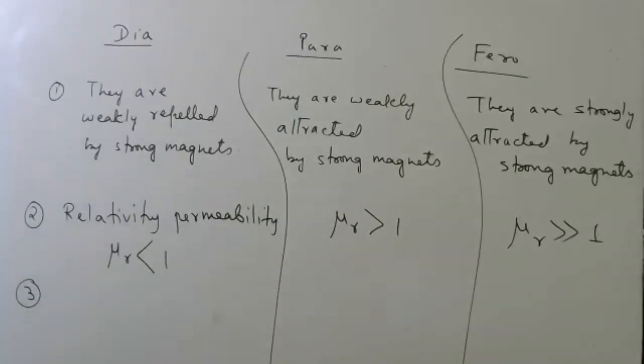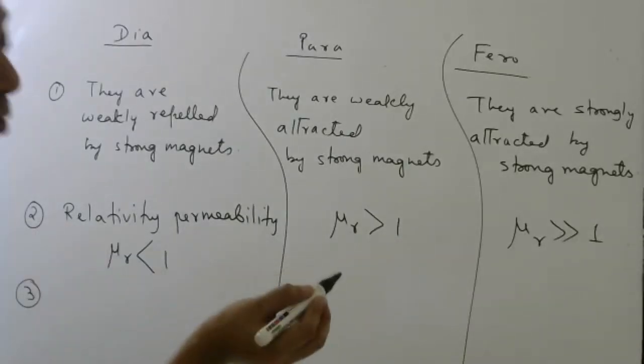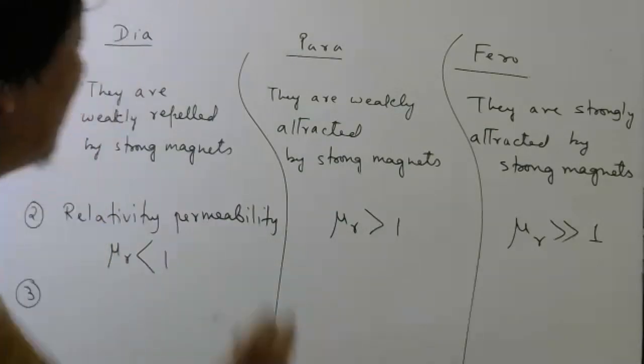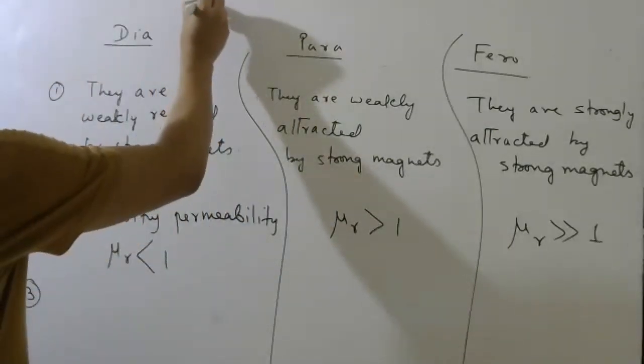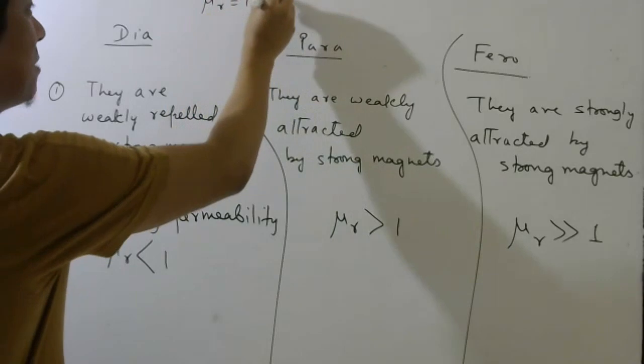Third, again, very, very important, interesting difference. Let us go back to the derivation which I did. Mu r equals 1 plus susceptibility.